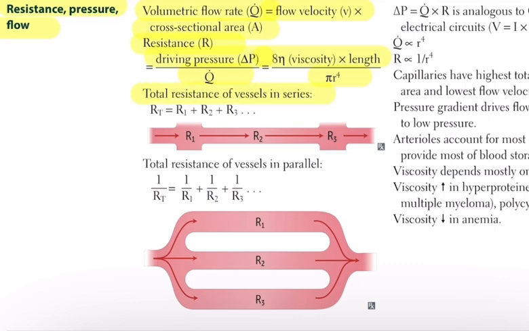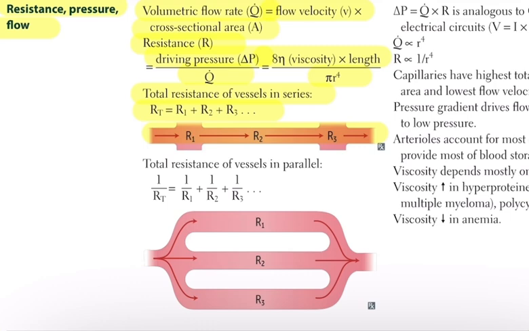First, series arrangement. Look at the diagram with R1, R2, and R3 in a straight line. In series, the total resistance is just the sum of all individual resistances. Our total equals R1 plus R2 plus R3, and so on. That means every segment adds to the total resistance. This is like blood flowing from arteries to arterioles to capillaries. The resistances stack up.